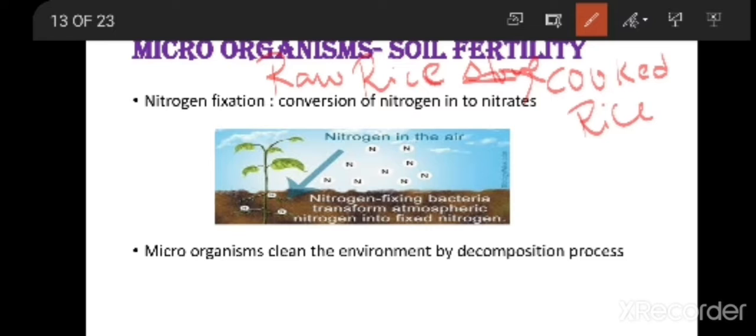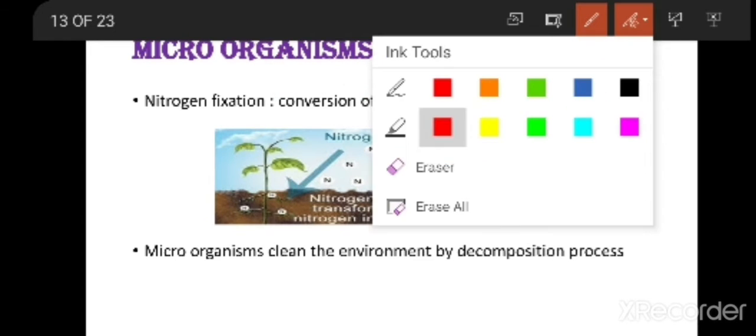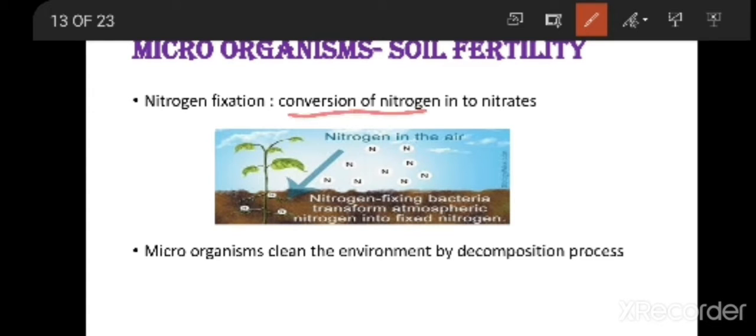In the same way here, plants cannot absorb nitrogen though it is present in large quantity in the atmosphere. But this nitrogen has to be converted into nitrates. When nitrogen is converted into nitrates, then only the plant can absorb it. Then who is going to help in the conversion of nitrogen into nitrates?